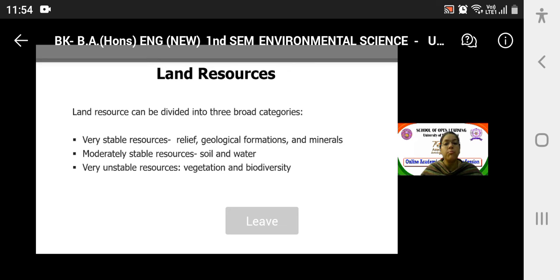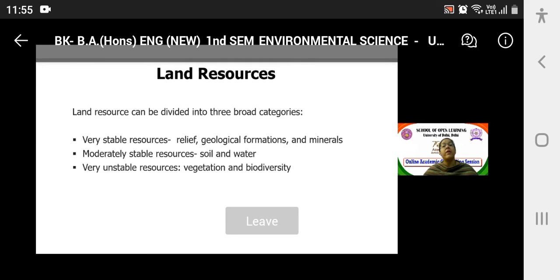Then if we talk about moderately stable resources, it could be soil, it could be water. They are moderately stable. For instance, in the current scenario, soil and water resources are facing crisis, but since they are moderately stable, if we ensure that we are replenishing groundwater resources, then it is not going to be a big problem. But we are not doing that, and that's why it is turning problematic for us.